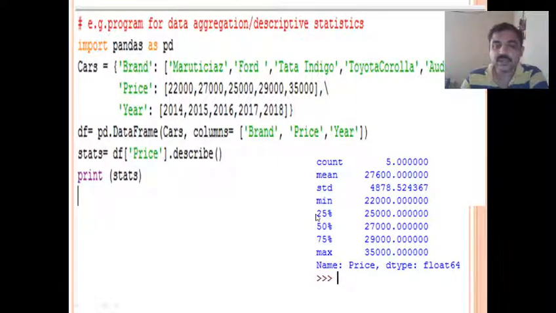We call these quartile values, which we are going to see next. Then the maximum value. All these functions together you can get using a single function called describe. Here print(stats) is given to display the described values. So remember, describe is a function used to get all these descriptive statistical functions together.